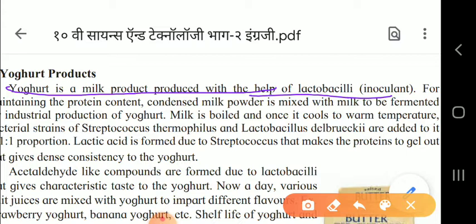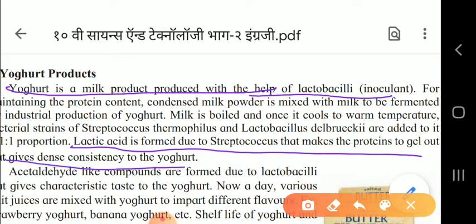Then bacterial strains are added in the proportion of 1:1. Now, lactic acid is formed due to streptococcus that makes the protein to gel out and give the consistency to the product. So this you have to underline. Now, these two bacteria also you have to learn, that in the ratio of 1:1, the Streptococcus thermophilus and Lactobacillus delbrueckii are added to it.